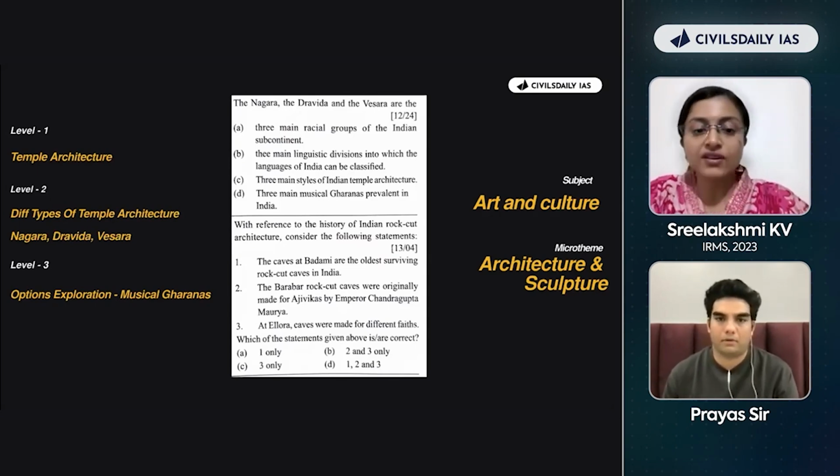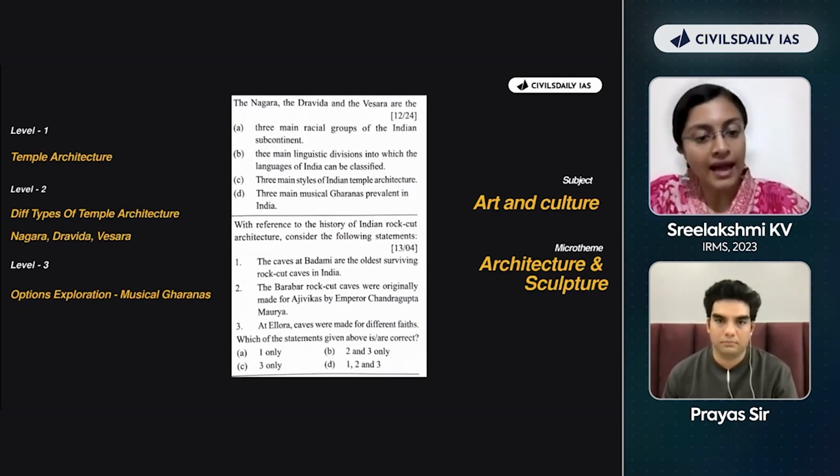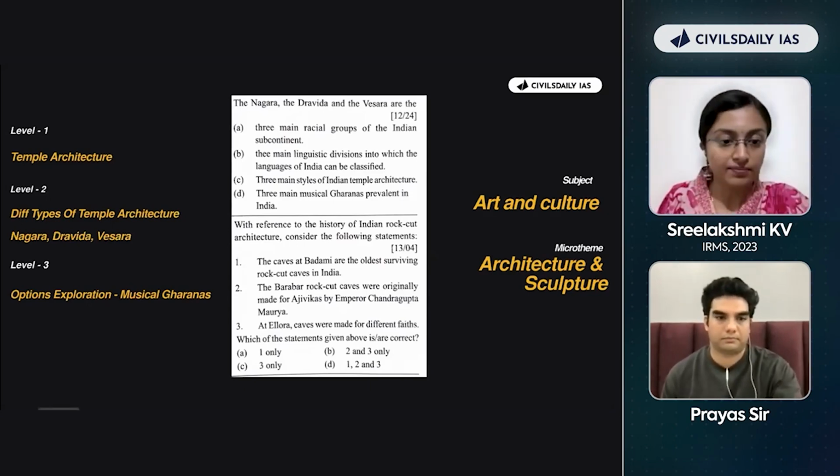If UPSC has given musical gharanas as an option, that means UPSC does prioritize that particular thing. And UPSC could probably ask a question from that. So if I prepare this and go for my exam, and if that question comes, I have an added advantage, right? In comparison to rest of my competition. So this is what I meant by PYQ analysis on 3 levels.